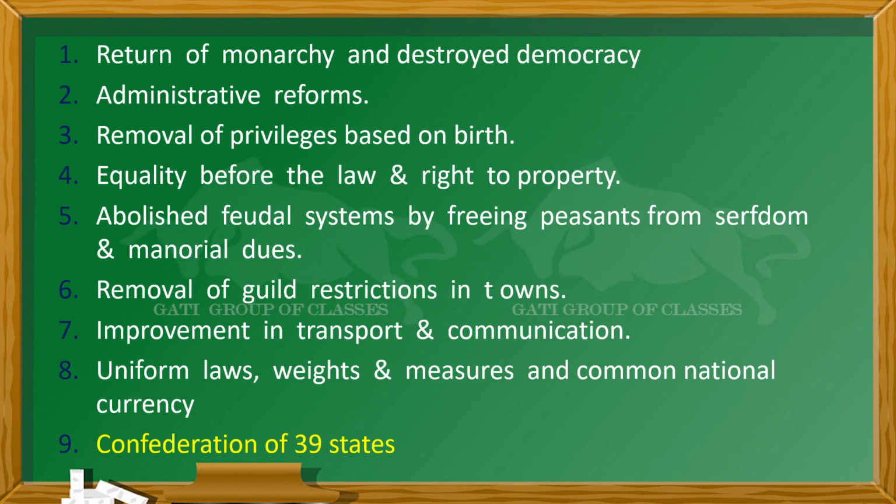Confederation of 39 states. This is the most important point that was done at the time of Napoleon Bonaparte. The whole of France was divided into 39 states. Now that is known as the Confederation of 39 states. This was the only thing which was not destroyed by the Congress of Vienna.